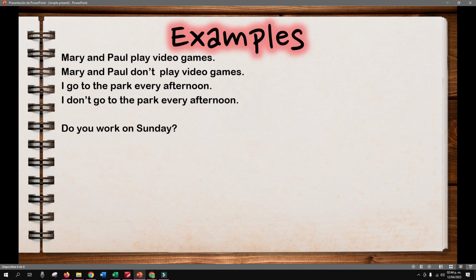What about a question? First, the auxiliary do, subject, verb in the base form, complement, and question mark. Do you work on Sunday? Yes, I do. Or no, I don't. So you have two options here.